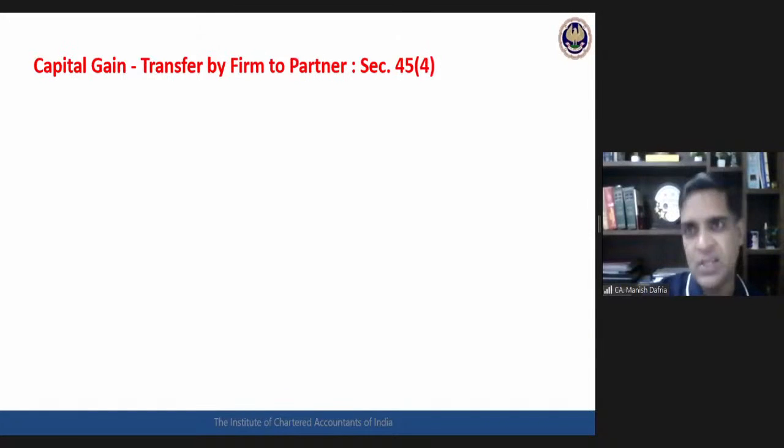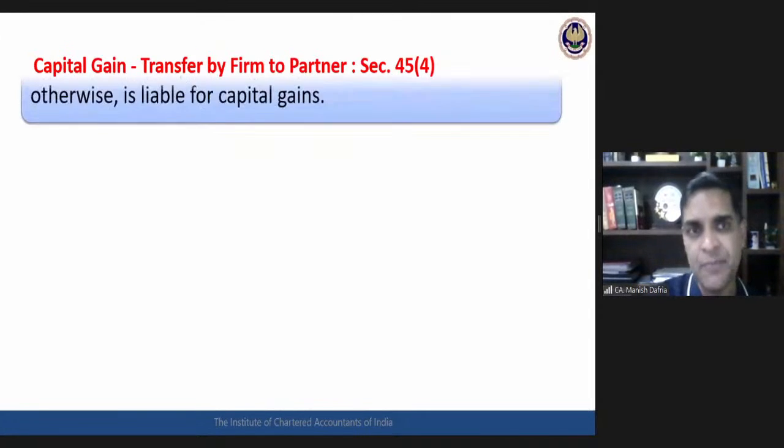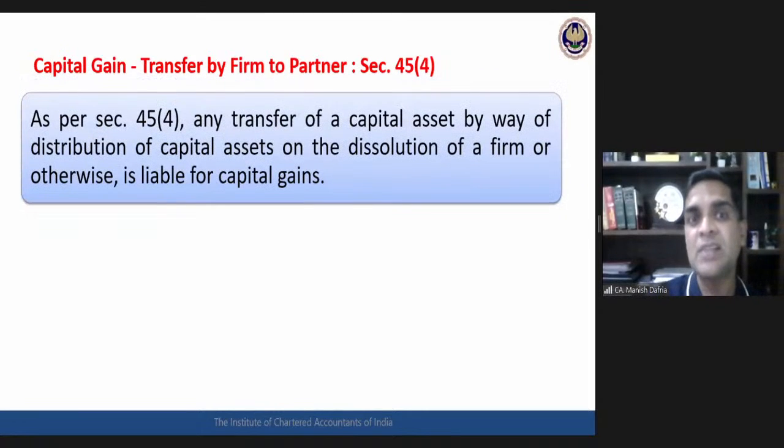Now, the reverse situation: transfer by a partnership firm to the partner. Here again, the section says that if a capital asset has been transferred by the partnership firm to the partner, then this is also treated as a transfer for the firm. The capital gain liability is there on the firm. So partner transferring to the firm is taxable for the partner; firm transferring to the partner is taxable for the partnership firm as a transfer under the head capital gains.